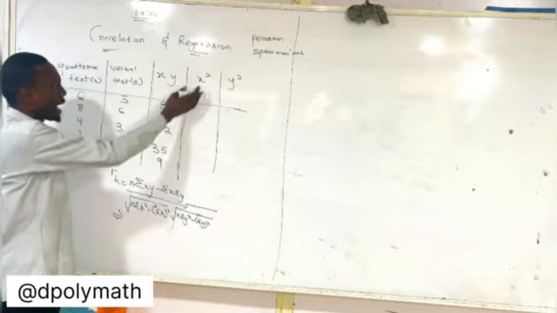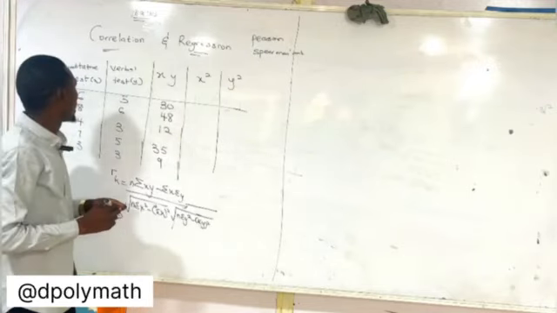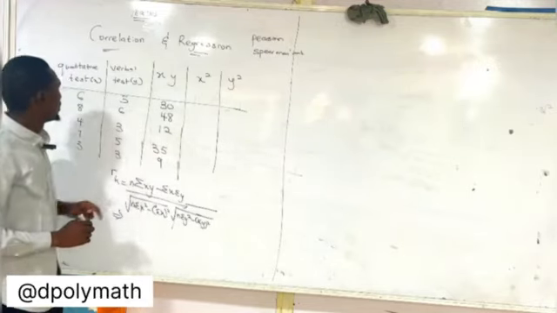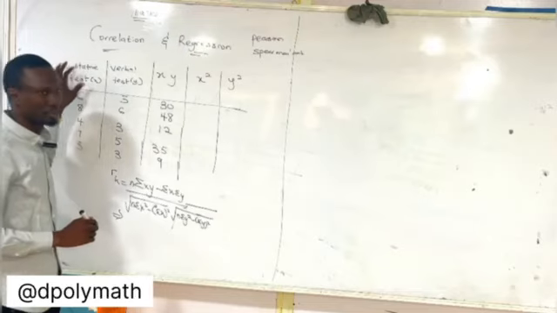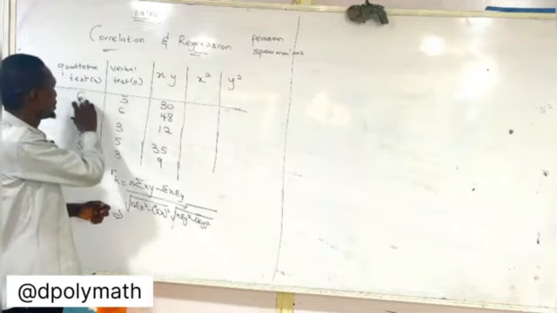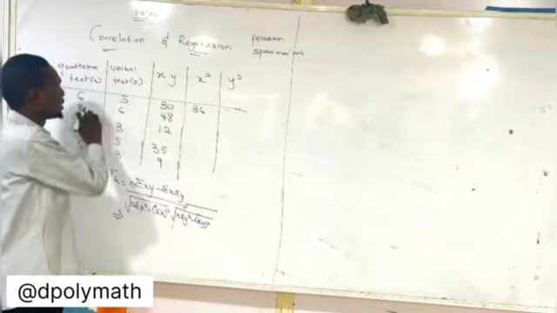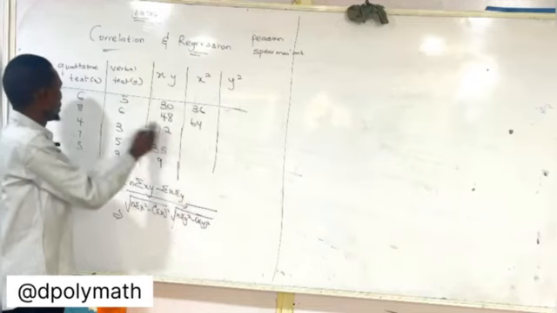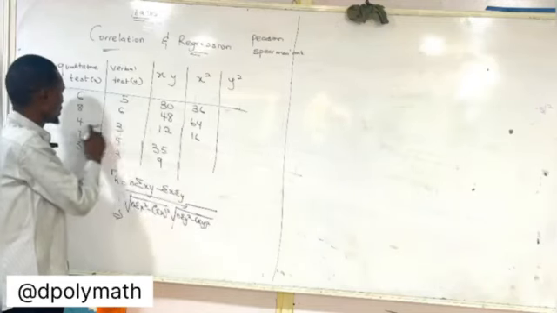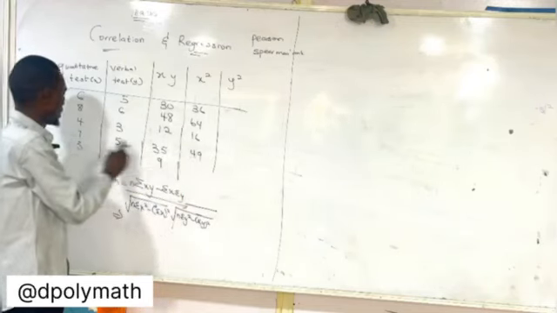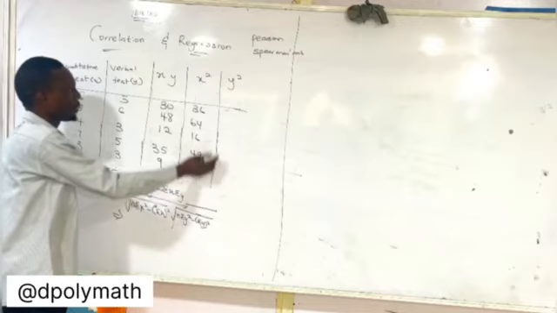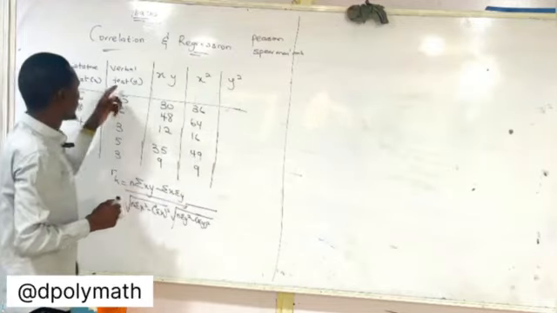Then x squared means that I square each x, where x is the quantitative test. So 6 squared is 36, 8 squared is 64, 4 squared is 16, 7 squared is 49, and 3 squared is 9. Now my y squared is for my verbal test y.